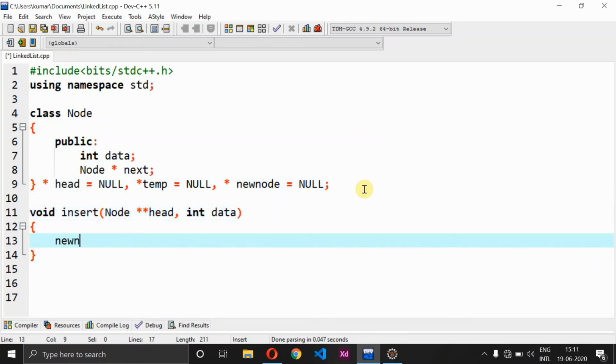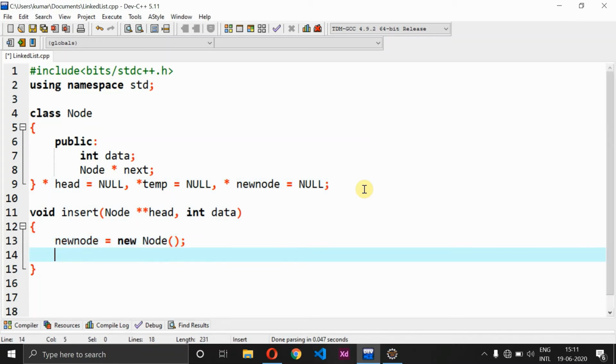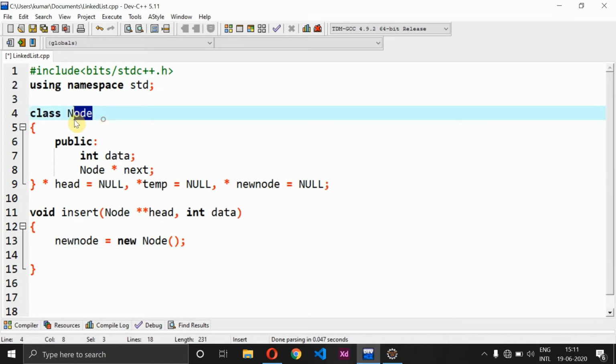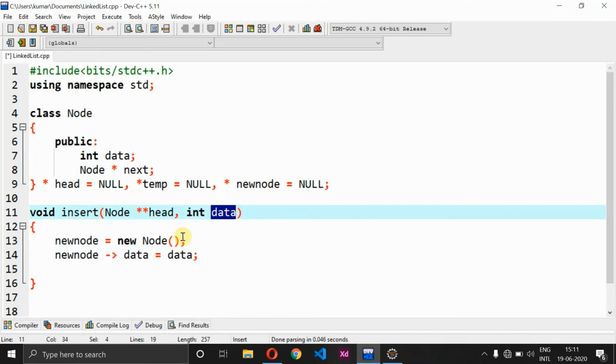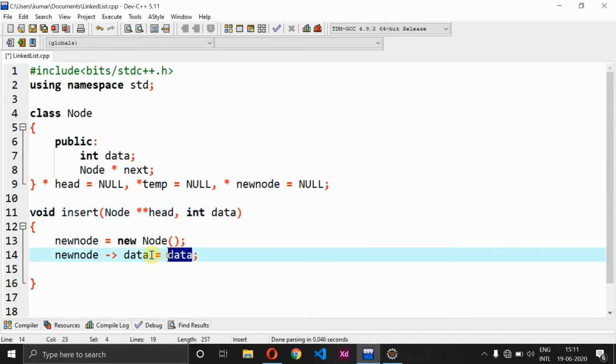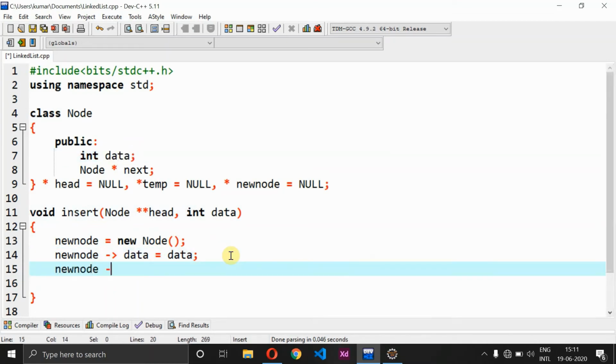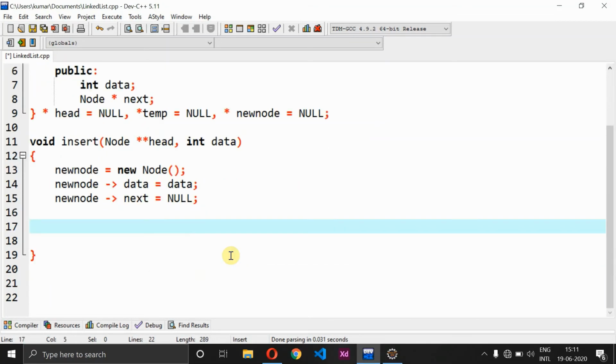Followed by this, what do we need? So new node is equivalent to new node of. So we are just trying to create an object for this class node, right? After creation of object, what do I need to do? New node of data should be equivalent to data. So this data should be stored over here, right? And what about this data? It is actually the name which we have given in 7th line, right? So now next line should be new node of next will be equivalent to null. So that's all about initializing values for the entire node.